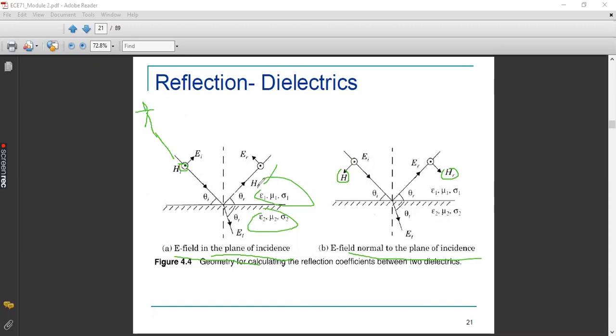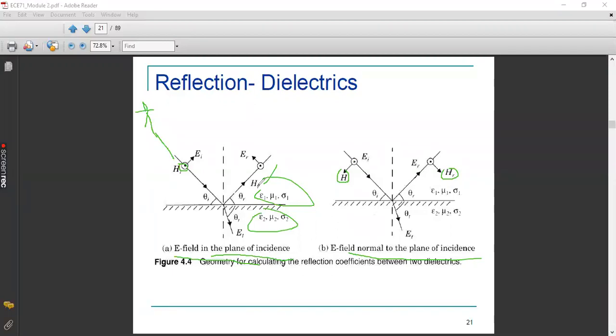By observing it, we will be able to judge how much energy has been spent for reflection and the remaining has contributed to transmission, or what fraction of the incoming wave got reflected while the other part got transmitted inside the second medium. That is what we are going to analyze for two different cases.